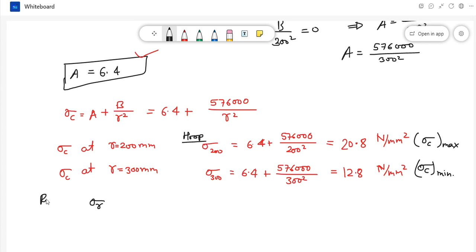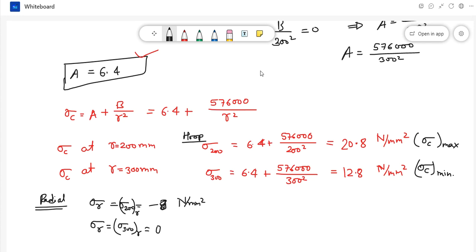Now radial stress, because you have to draw, so radial stress sigma r at 200 mm, means inner surface, radial stress at 200 mm radius is equal to minus 8 Newton per mm square, and radial stress at outer surface, 300 mm, is equal to 0.